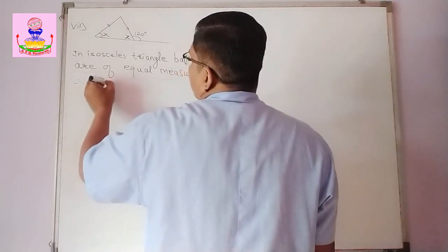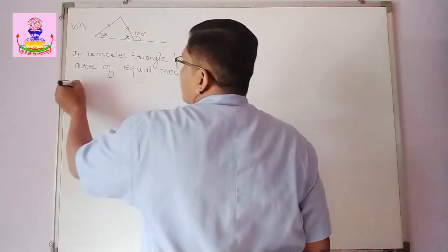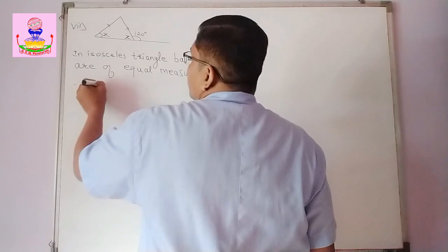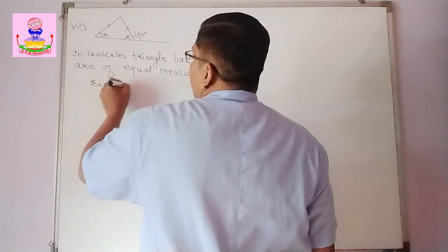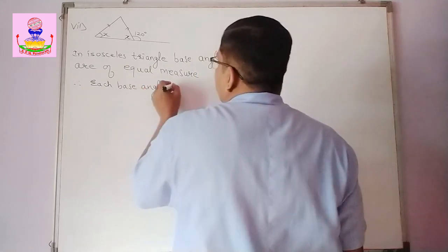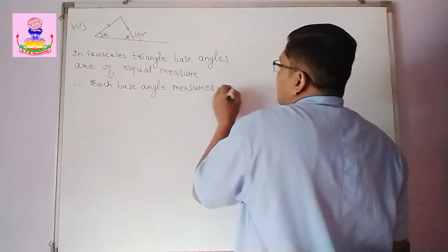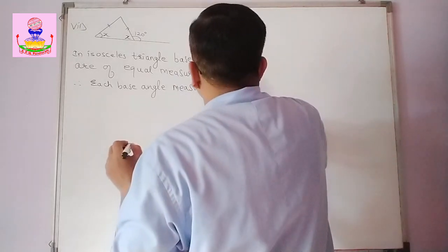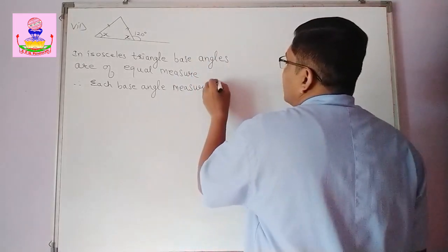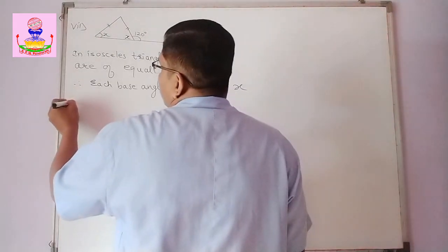Therefore value of measure of each angle, therefore each base angle measure is x. Okay. So now